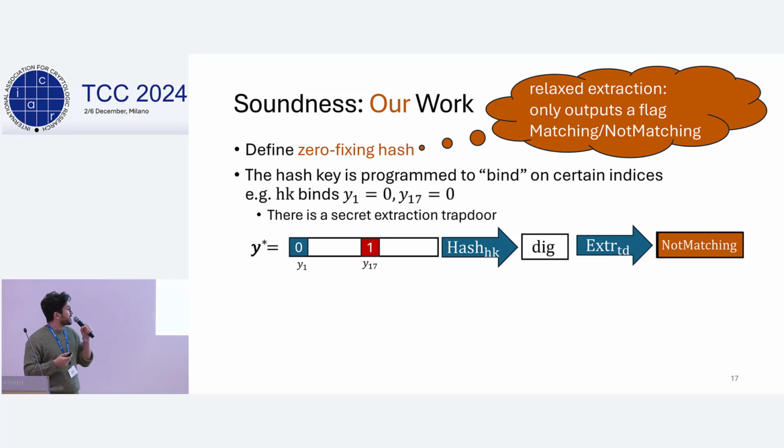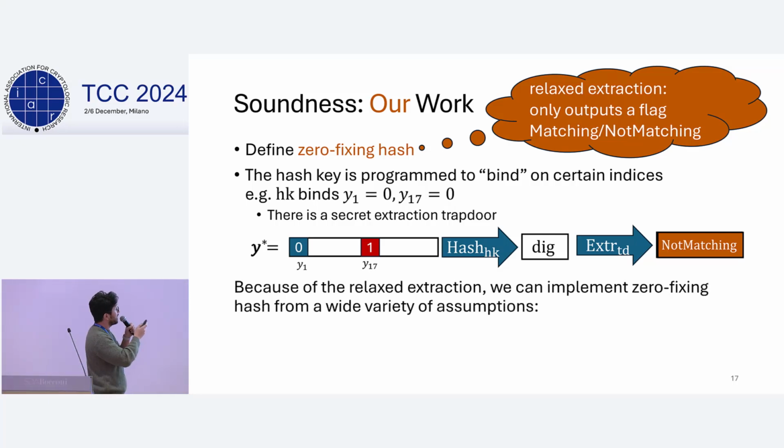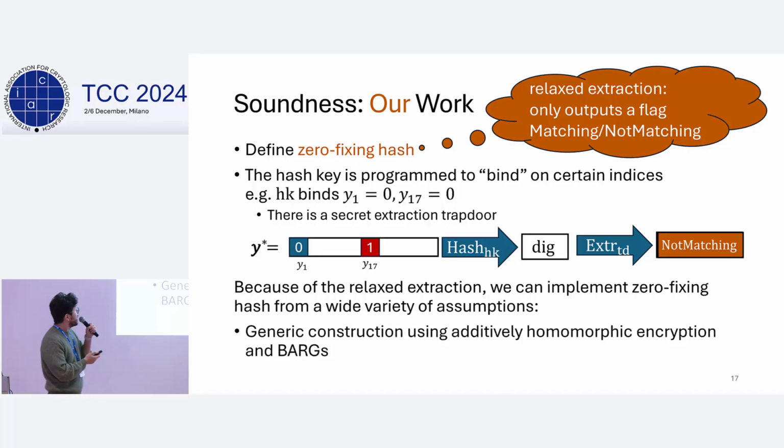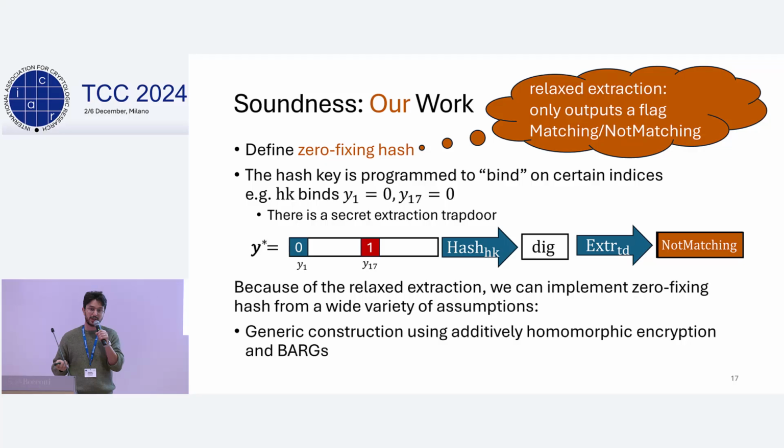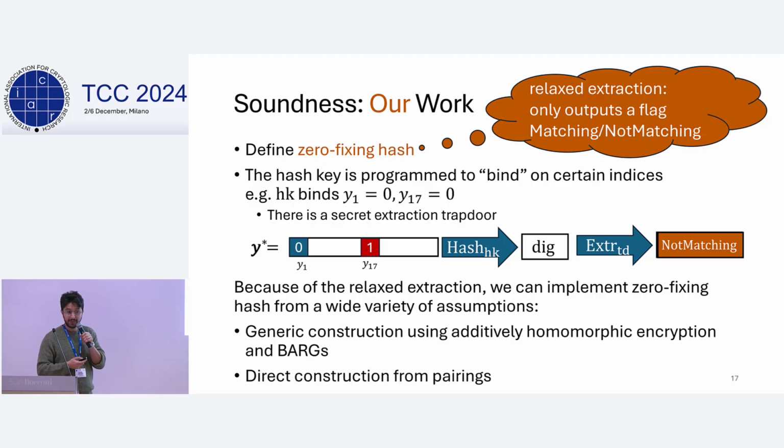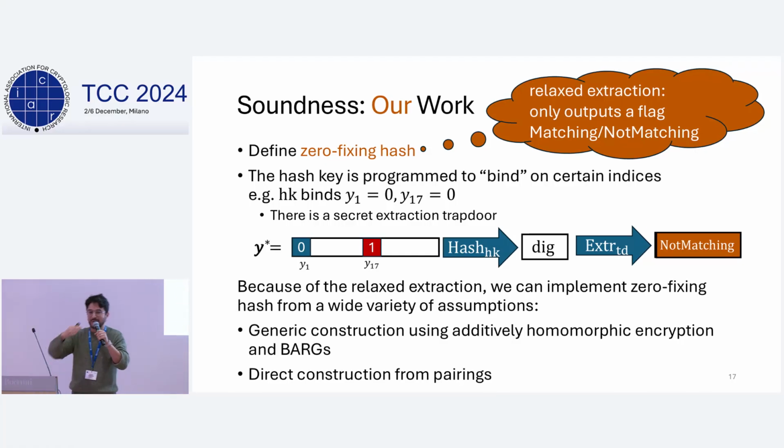And because of this relaxed extraction property, we can actually implement this thing from a wider variety of assumptions. Namely, we show a generic construction using additively homomorphic encryption on BARGs, and we also show a direct construction from pairings. Now, we have a weaker extraction property, so we work a bit in a different way to move from here to actually constructing monotone policy BARGs, but I won't have time to get into this. But this is the main difference between the two constructions.